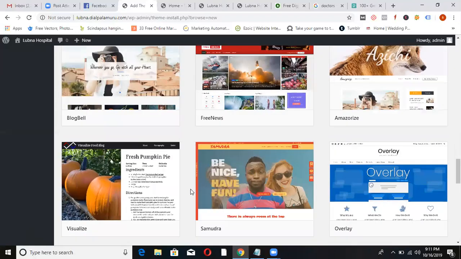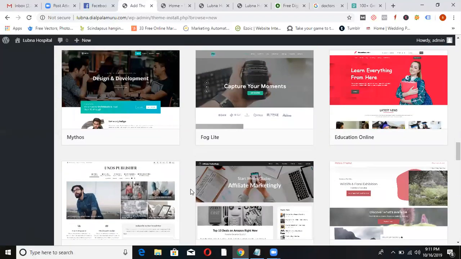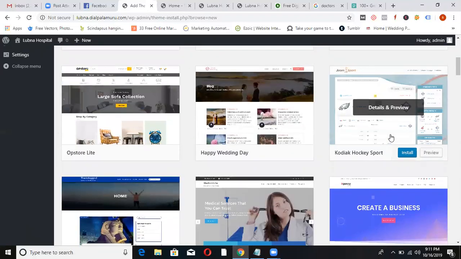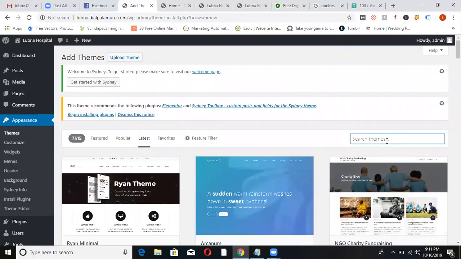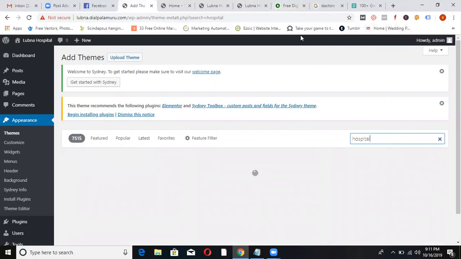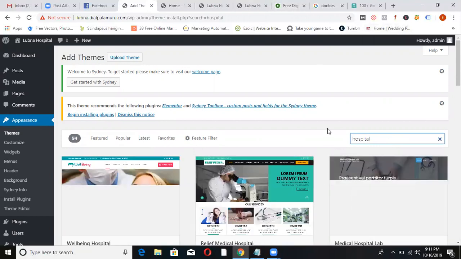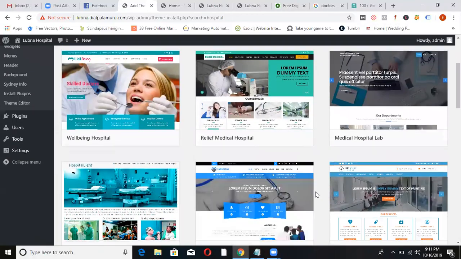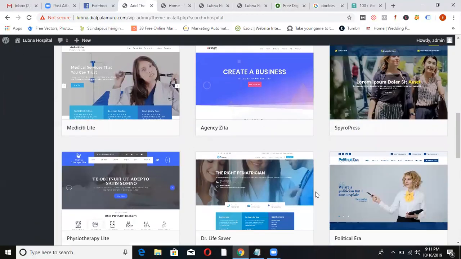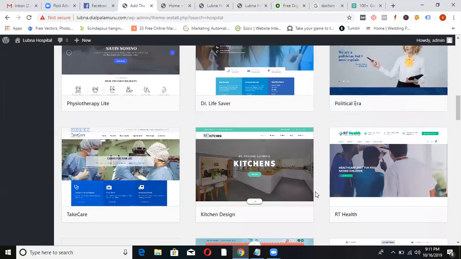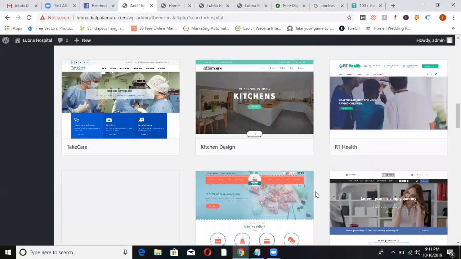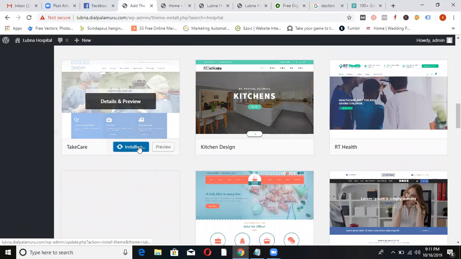Let us try another theme. Or else you can search here also. You can search for hospital theme. So these are the different hospital themes. You can try any one of that. Assume that you liked this theme. Just click on install and activate it. And it will override the existing one.